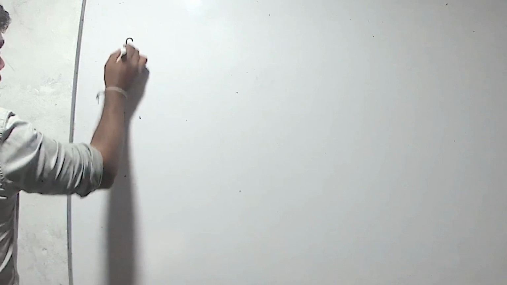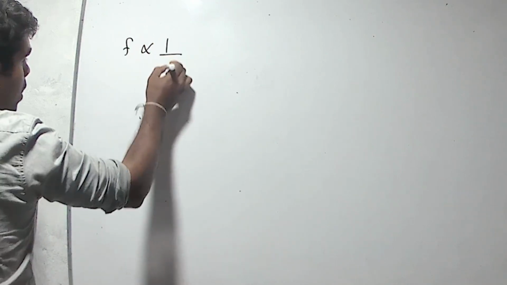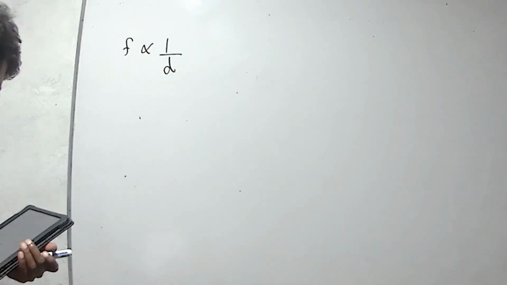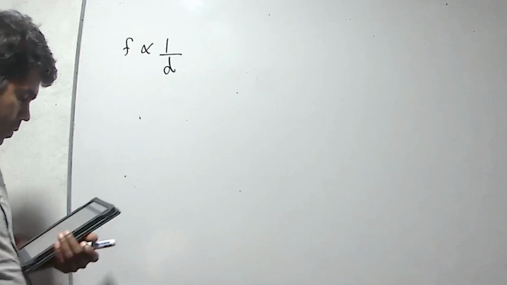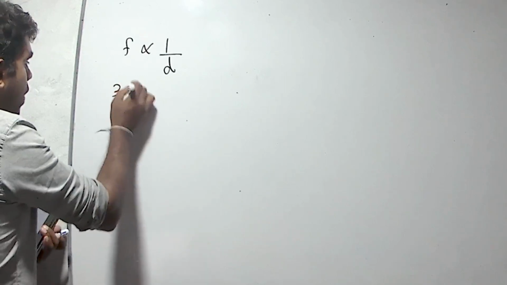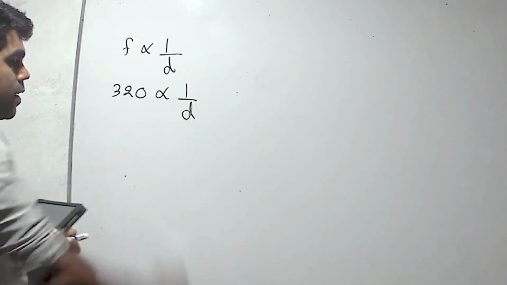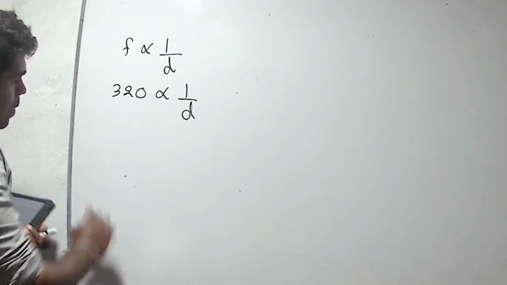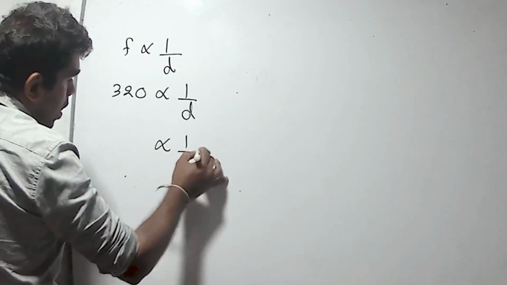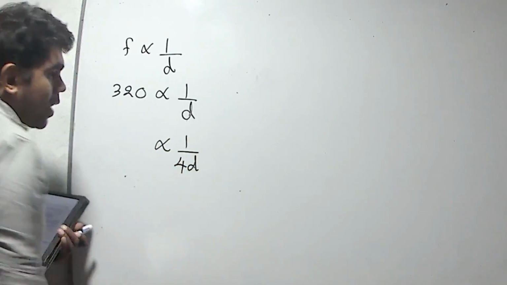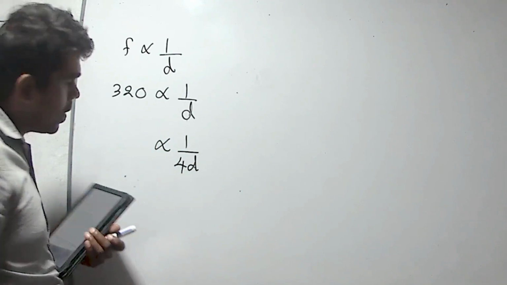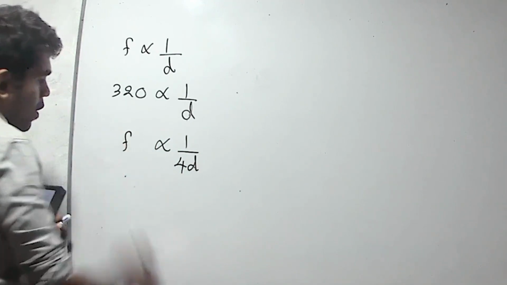We can use the same theory. Frequency is inversely proportional to diameter. For the first situation, frequency 320 is inversely proportional to diameter. For the second situation, diameter is 4 times, all other physical quantities are constant. We have to find the frequency.